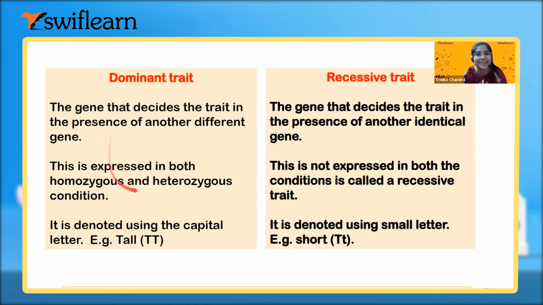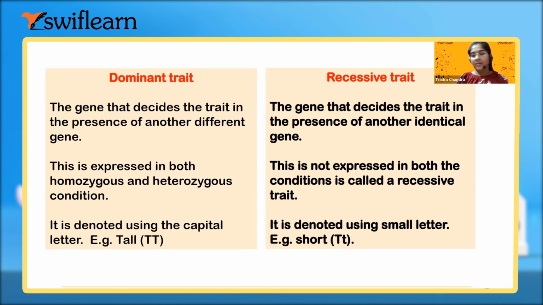I have already explained what is dominant and recessive, right? The dominant always decides the trait, and it doesn't matter what recessive is present. Dominant means it will dominate that character. Even if any one allele is capital, the outside expression will always be the dominant.